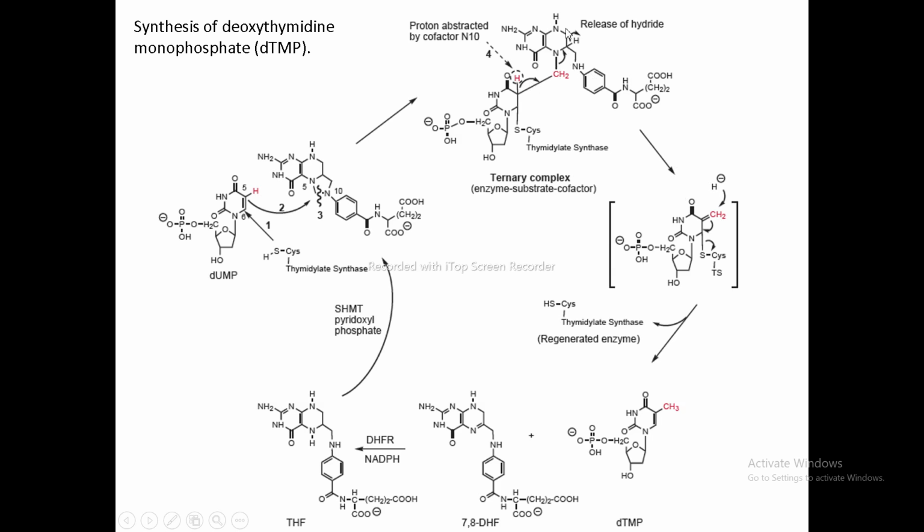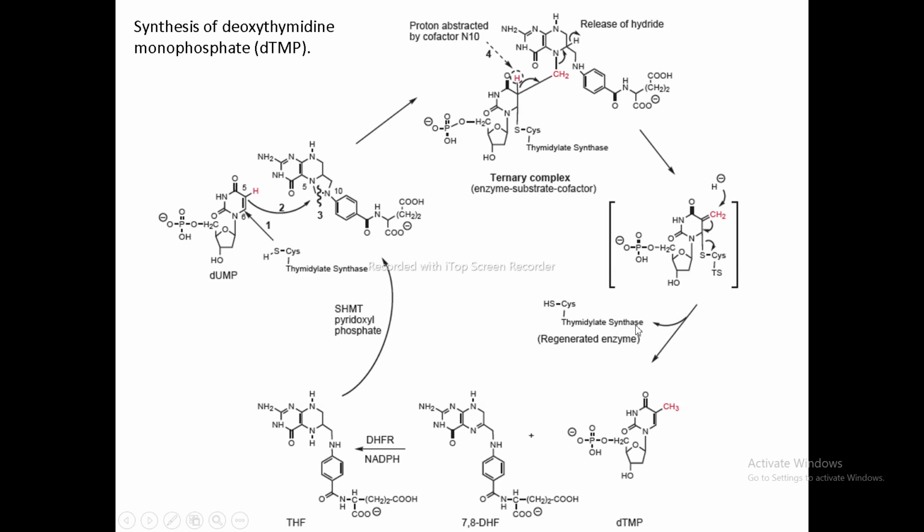It is shown over here in the ternary complex. Finally, it leads to the formation of dTMP, 7,8-DHF and a regenerated thymidylate synthase. So this thymidylate synthase enzyme is again regenerated.